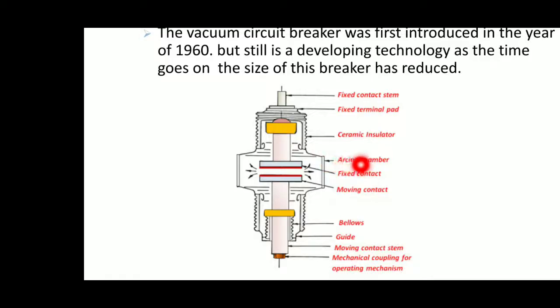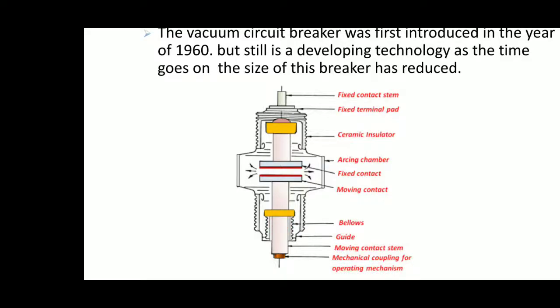Next is the arcing chamber. This overall part is the arcing chamber. In that arcing chamber we are filling with vacuum. Totally it will be filled with vacuum. In that, there is a fixed contact and a moving contact. That moving contact is connected to the bellows, guides, moving contact stream, and mechanical coupling. The last one is used for fixing of the vacuum inlet.